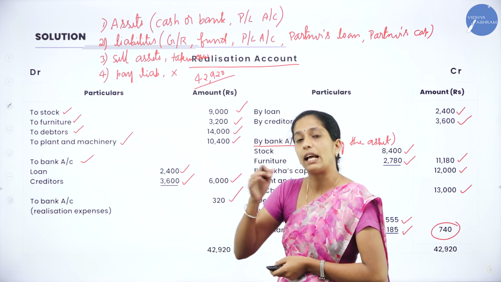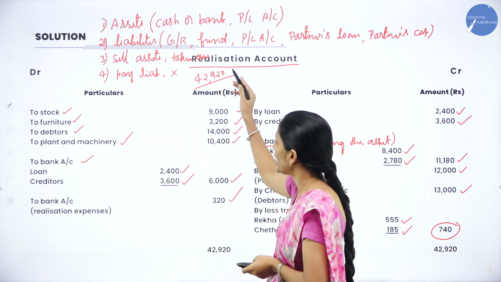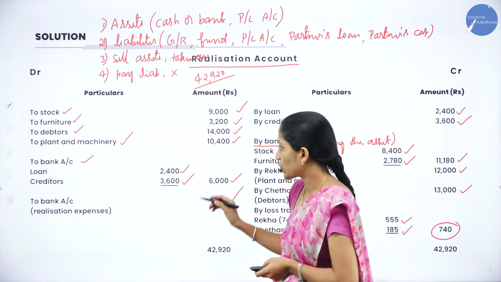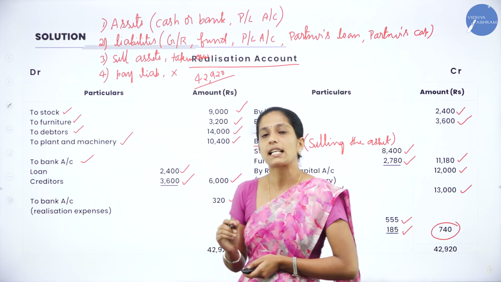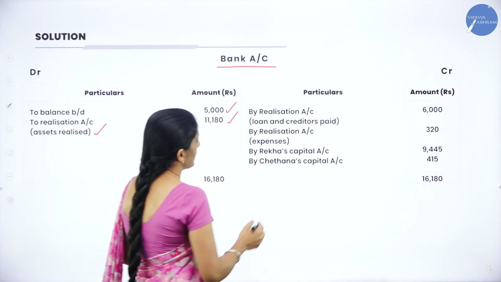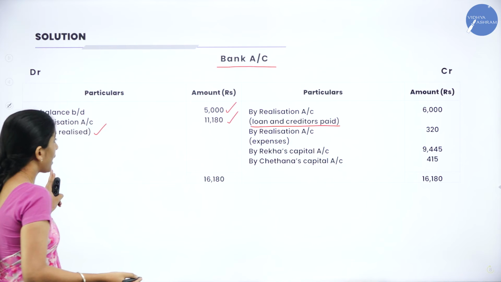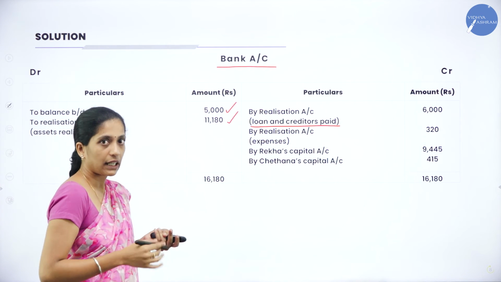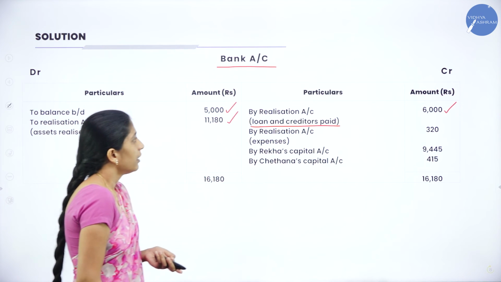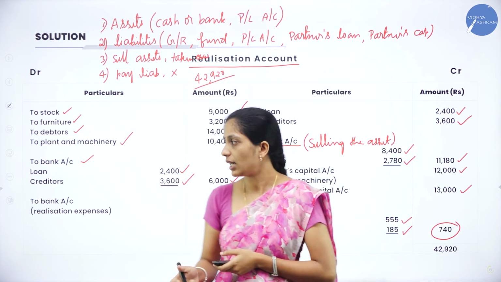So how do you record it in the bank account? We will record it as "by realization account". Your entry will be realization account debit to bank account, and the amount is how much? 6,000. Now we shall see how we have recorded it. It is by realization account. Why have we recorded this? For payment of liability. Here, for assets realized, and on the credit side, for payment of liability, that is 6,000.